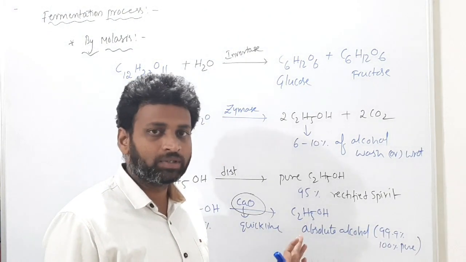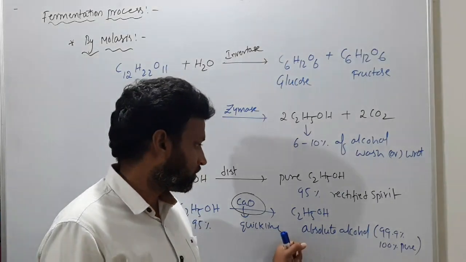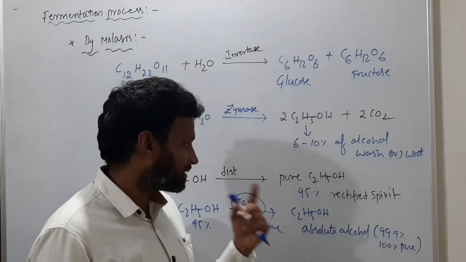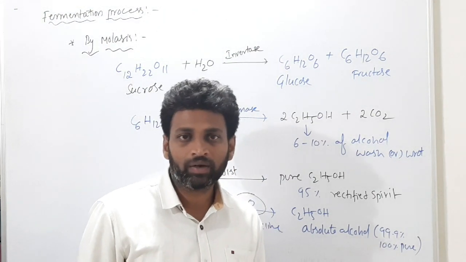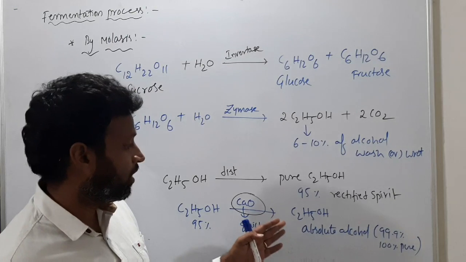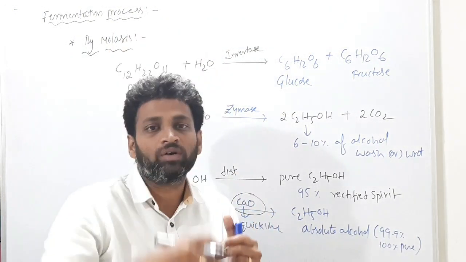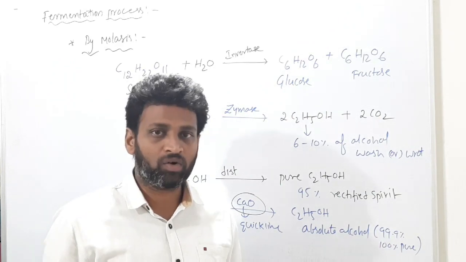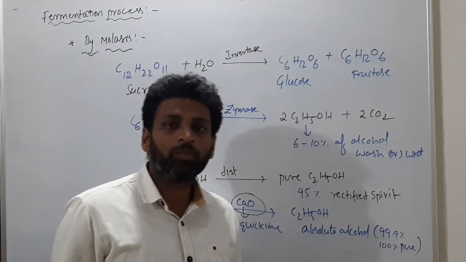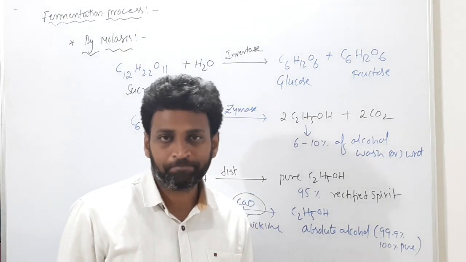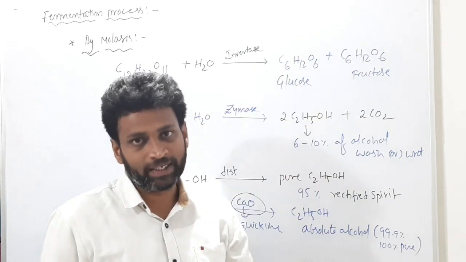So this alcohol is highly pure and we call it absolute alcohol. Next, in industries they add methanol to this ethyl alcohol, which is the denaturing of alcohol. If you use ethanol directly, people may drink it directly, so they make it unfit for drinking.